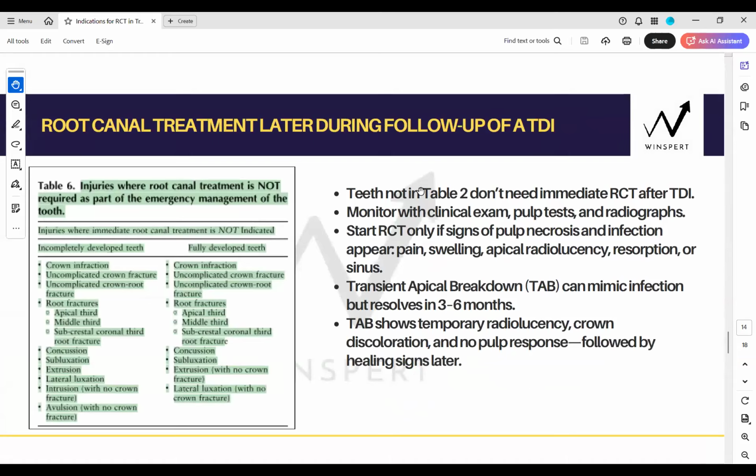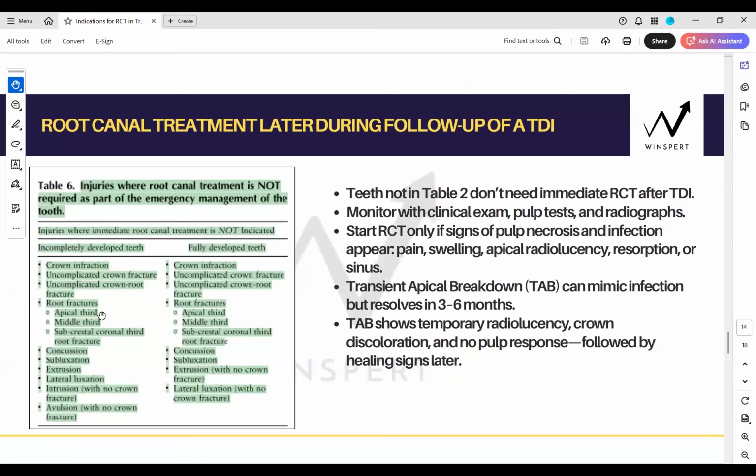Now there is another response when you do root canal treatment after following up when the unfavorable signs show up, right? So what are the injuries? Now you must know where you would only follow up and do not require immediate RCT. So these are in your immature teeth, right?